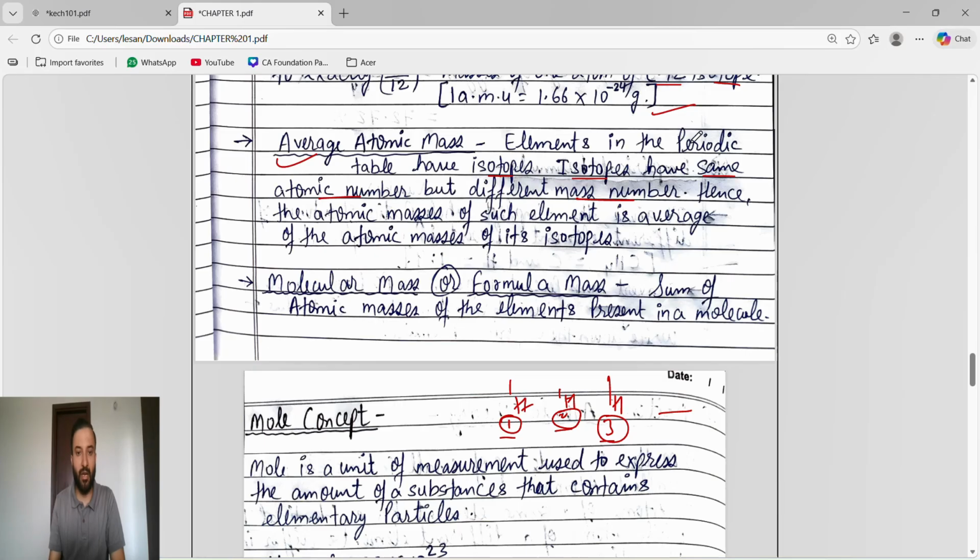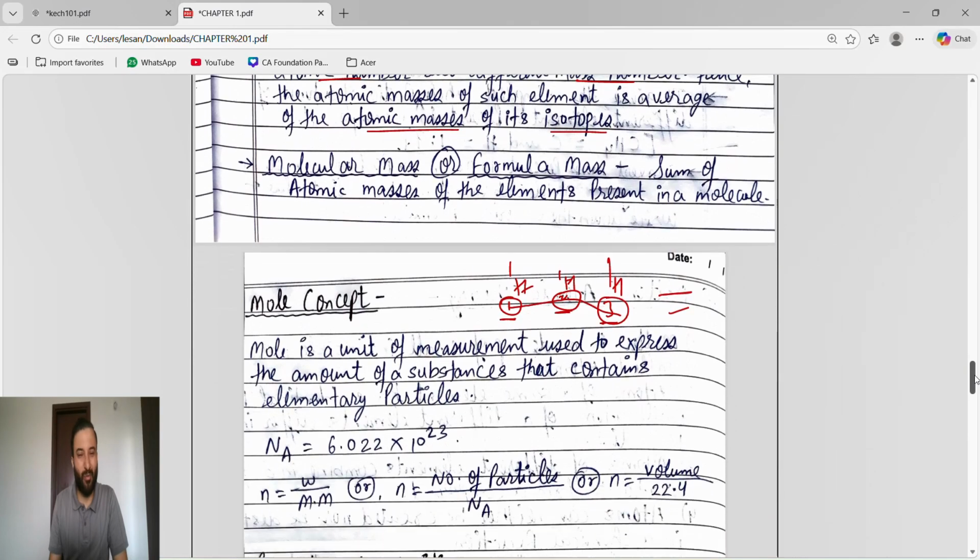So elements in the periodic table have isotopes. One element is formed in different isotopes. Isotopes mean they have different mass numbers. So what will we do? We will take the atomic masses of the isotopes of such an element and take the average. We will get the average atomic mass. So average atomic mass means we add all the atomic masses and divide by the total number of isotopes present. Then, molecular formula or formula mass.